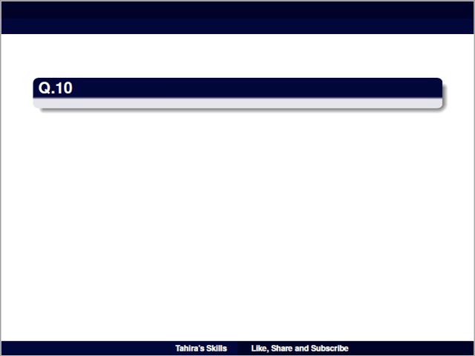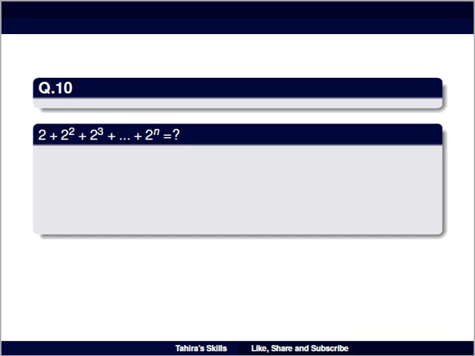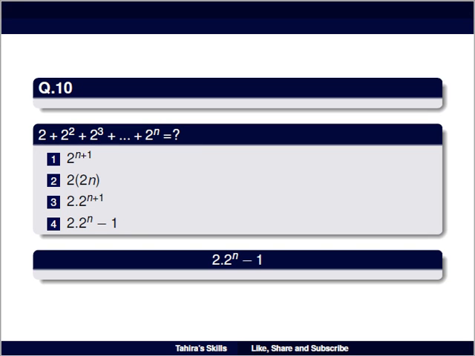Question number 10 is 2 plus 2^2 plus 2^3 plus so on 2^n is equal to, option number 1 is 2^(n+1), option number 2 is 2 into 2n, option number 3 is 2 into 2^(n+1), and option number 4 is 2 into 2^n minus 1. And the right answer is 2 into 2^n minus 1.